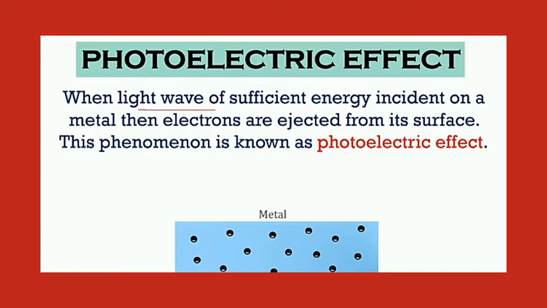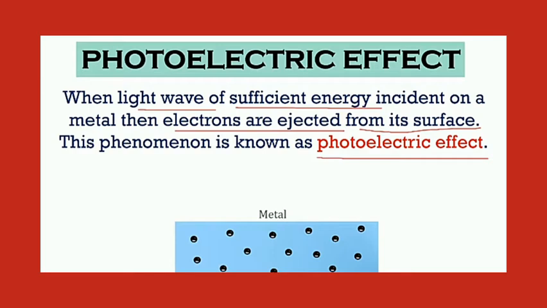When light energy in the form of photons, or particles, strikes a metal piece with sufficient energy, then electrons are ejected or emitted from the surface of the metal. This effect is known as the photoelectric effect or photoelectric emission. Now let's see how this happens.